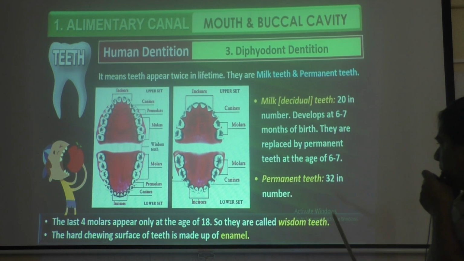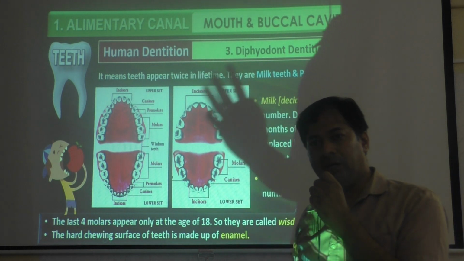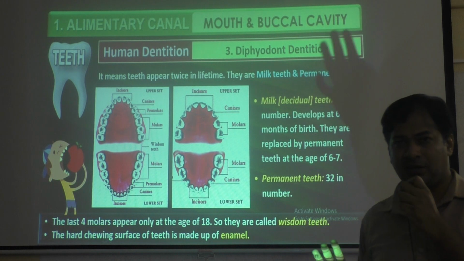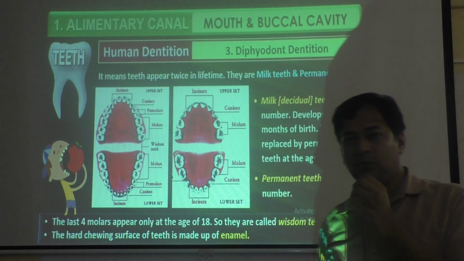The teeth that come after 7 years will be permanent teeth. So the second one, permanent teeth, will be 32 in number. In children the number of teeth will be only 20. Then in adults it will be 32 teeth.